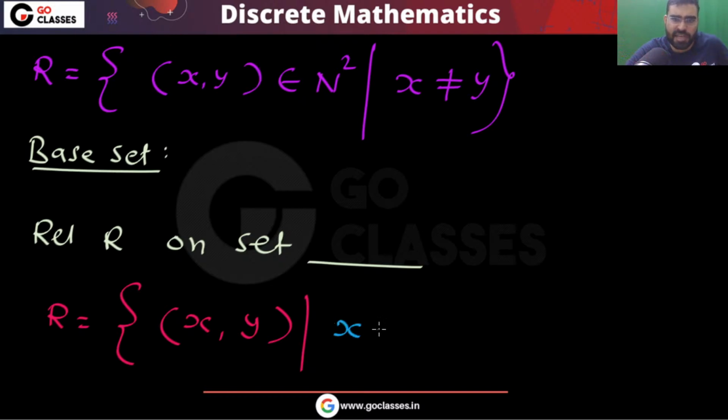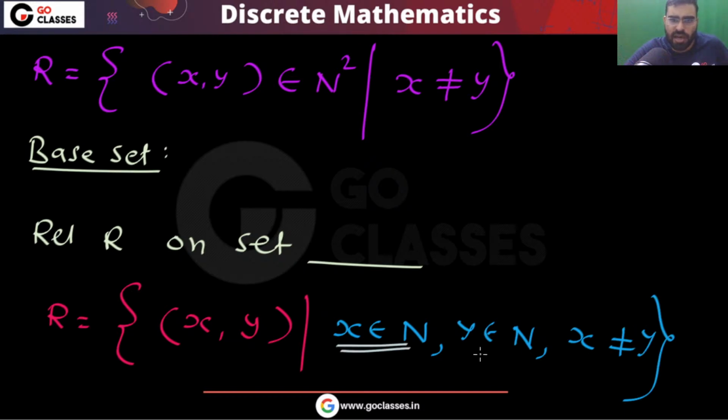It simply means that x belongs to N, y belongs to N, where N is the natural numbers, and x is not equal to y. So what is the base set? Natural numbers are related to natural numbers. x is related to y if and only if x is not equal to y. So here the base set is the set of natural numbers.